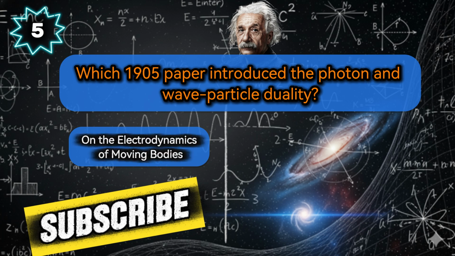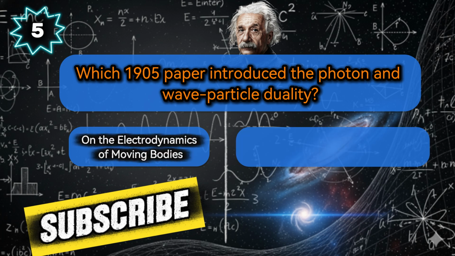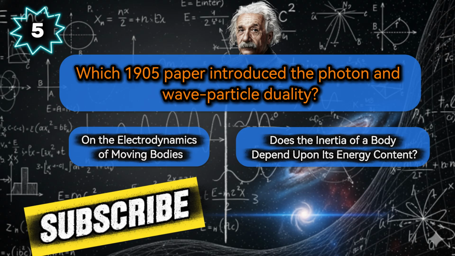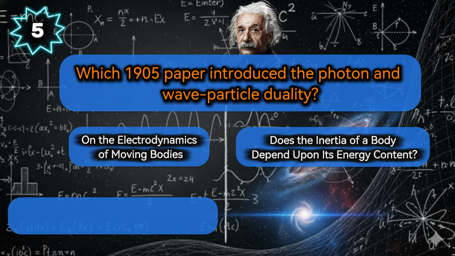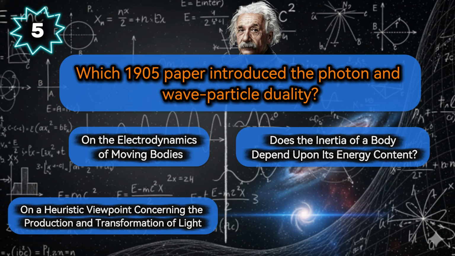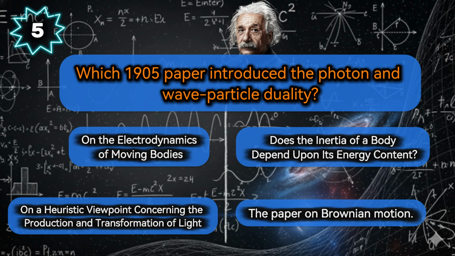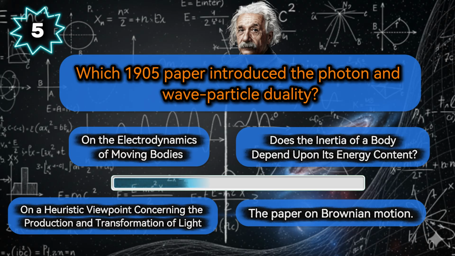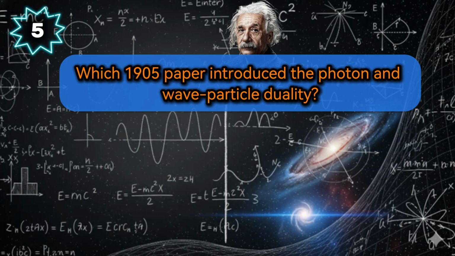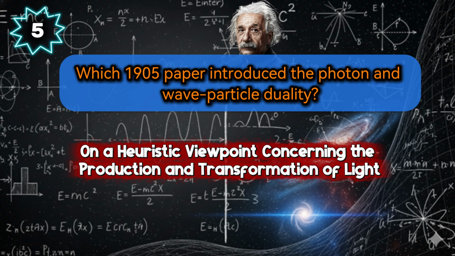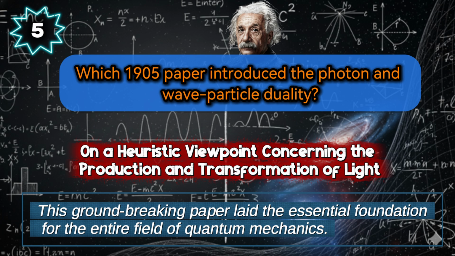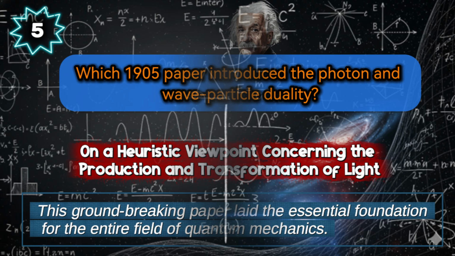Was it On the Electrodynamics of Moving Bodies? Does the Inertia of a Body Depend Upon Its Energy Content? On a Heuristic Viewpoint Concerning the Production and Transformation of Light, or the paper on Brownian motion? That's correct. It was on a heuristic viewpoint concerning the production and transformation of light. This groundbreaking paper laid the essential foundation for the entire field of quantum mechanics.